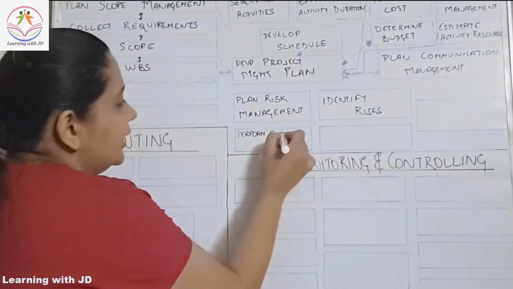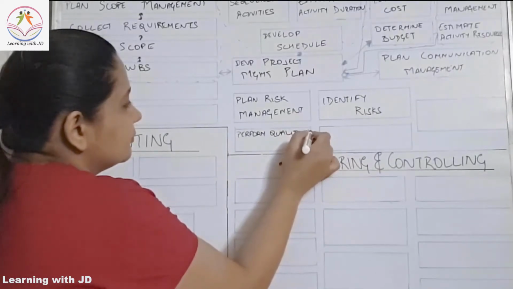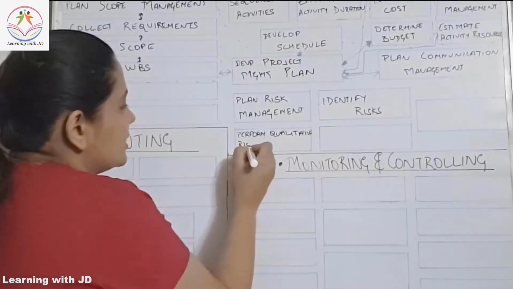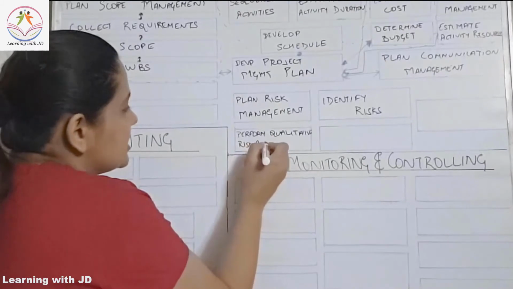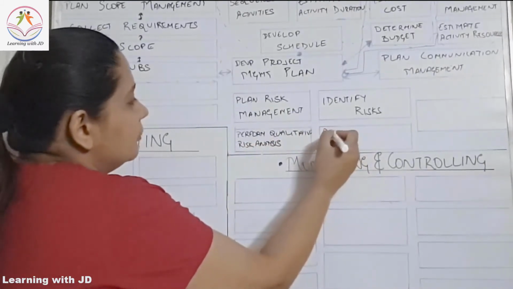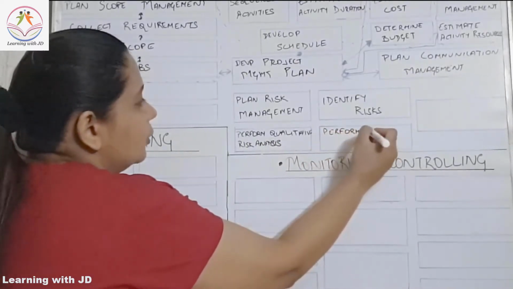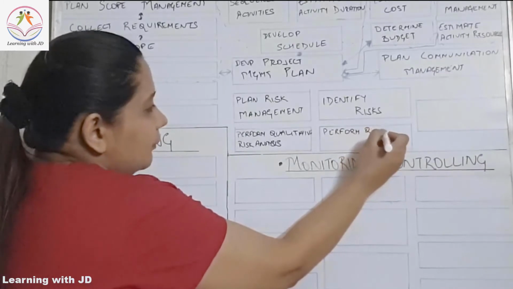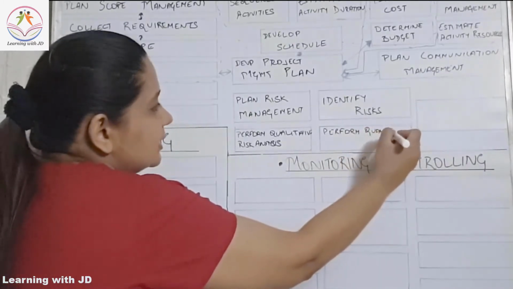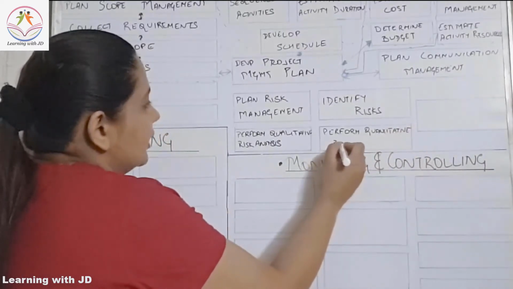First you do a qualitative risk analysis, and then you perform quantitative risk analysis. Here you put a number to it. We will see this in detail when we are in the knowledge area.